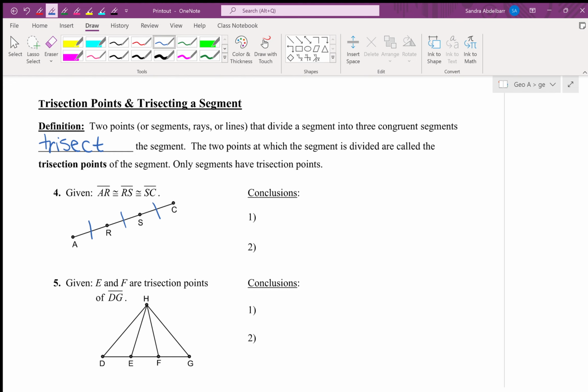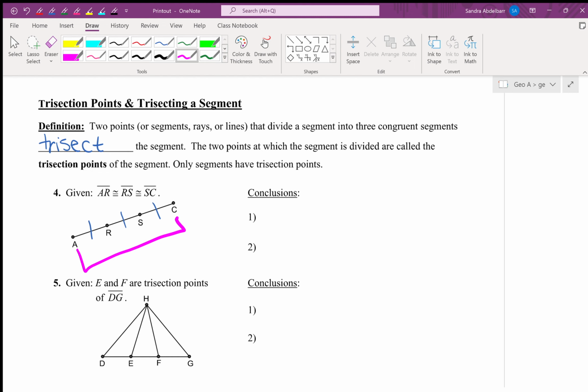All right, do we agree based on how we mark things that a segment has been split into 3 equal segments? Yeah. All right, what was the total segment initially before it was split into 3 equal parts? What is the total segment? Excellent. Our total segment was segment AC.